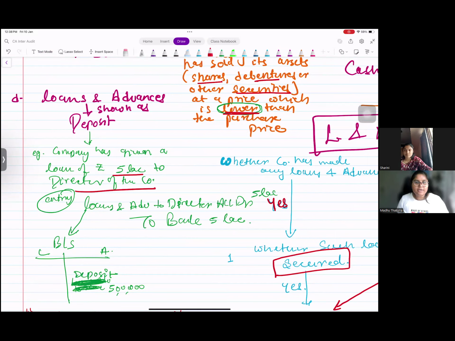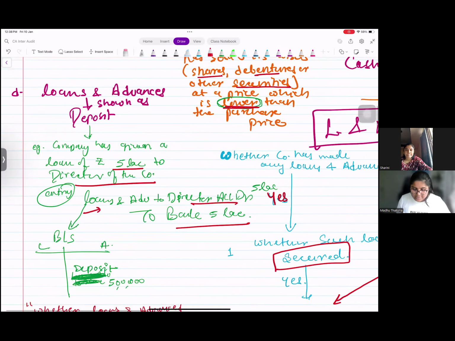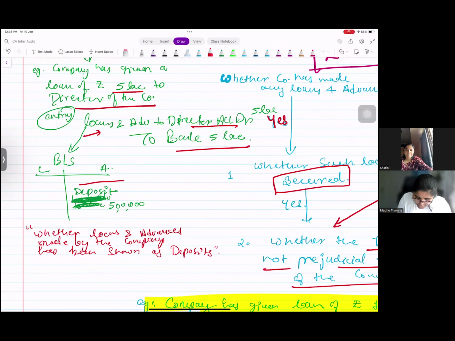Right? What accounting entry will they make? Loans and advances account debit to bank account, because the money has gone. Now, they have shown this amount as a deposit of rupees 5 lakh, that they have made a deposit for a certain period of time. Why? They are just trying to show that they have given a loan to someone, but they are just showing that we have deposited that amount and we will earn interest on it.